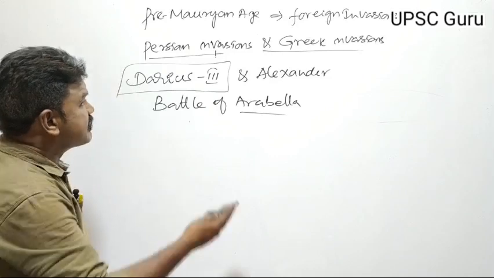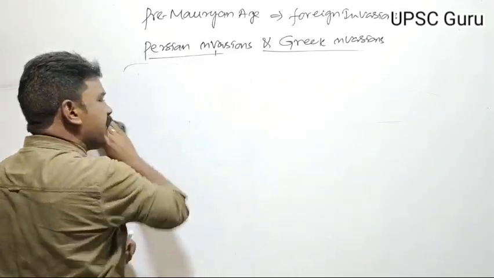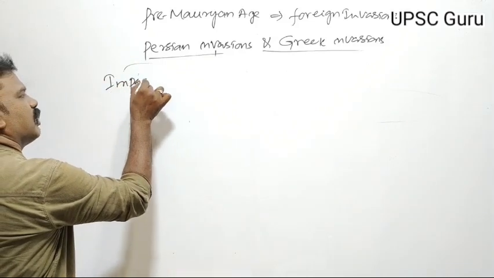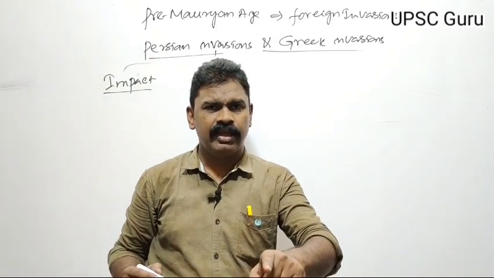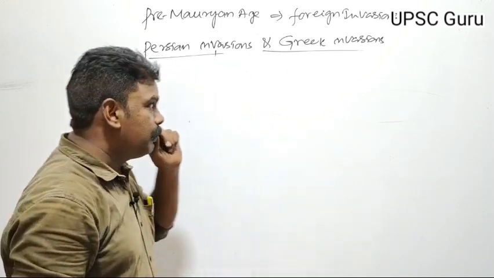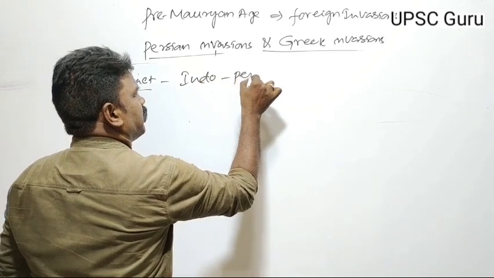Okay, what is the result of the Persian invasions? What is the impact of the Persian invasions? Persians were the first foreigners to come to India. Coming to the impact of the Persians, now, Indo-Persian trade developed.